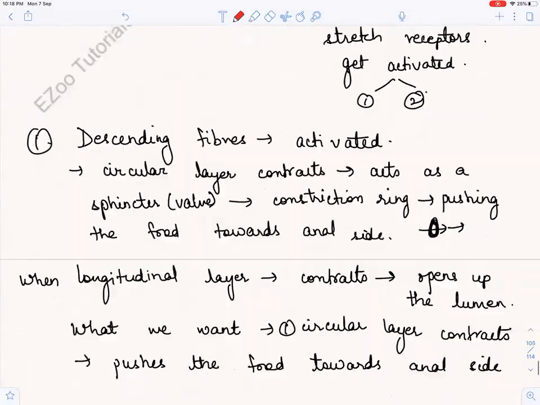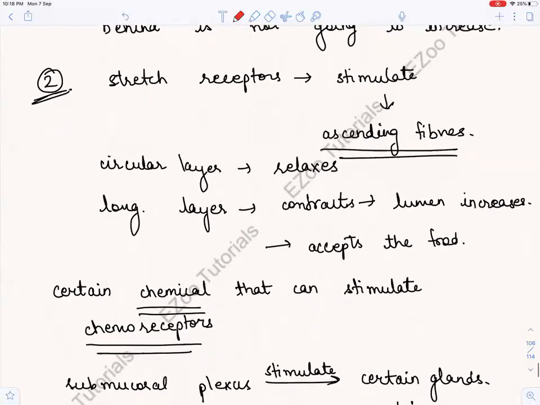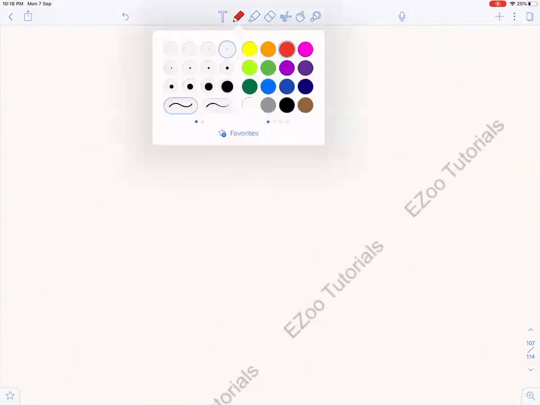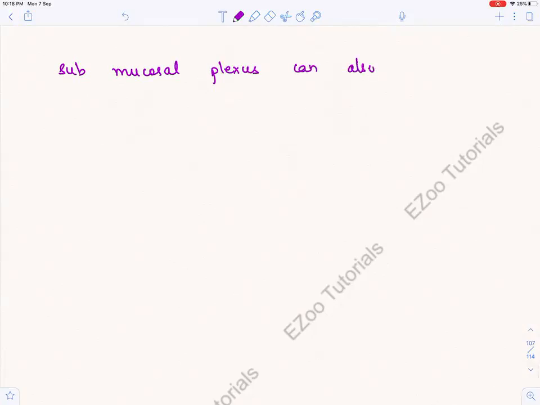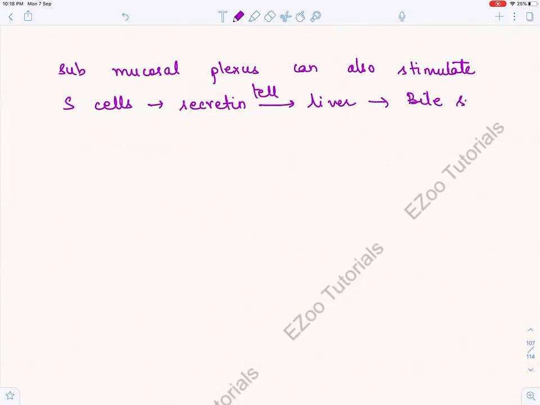One more thing I'll tell you, and then this neural regulation will be over. The submucosal plexus can also stimulate S cells. S cells will increase the secretion of secretin, and this secretin will tell the liver for bile synthesis.